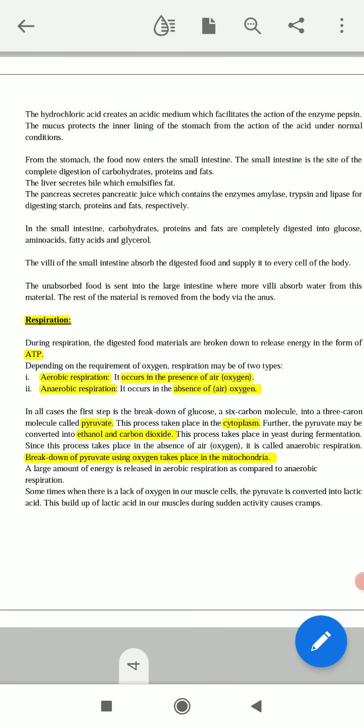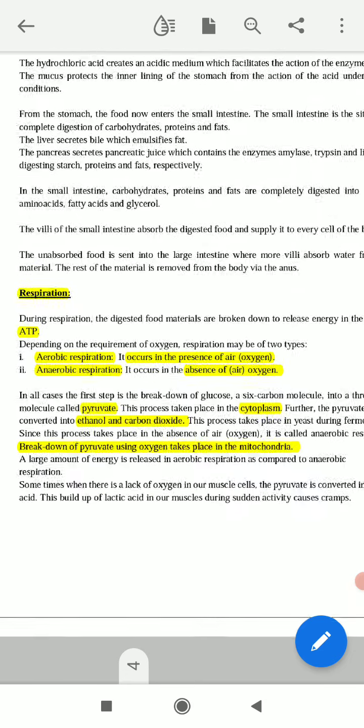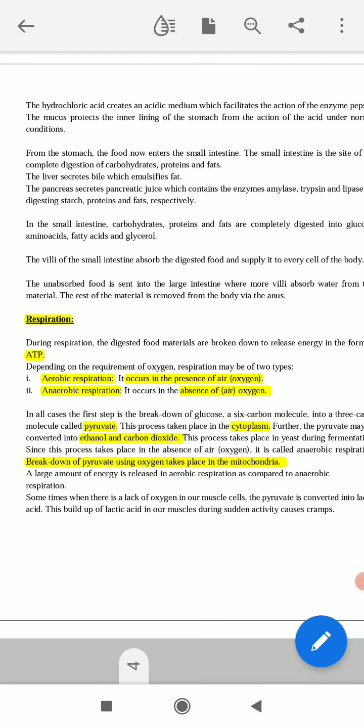Here it is written that the breakdown of pyruvate uses oxygen, because we all know that aerobic respiration takes place with the help of oxygen. So the breakdown of pyruvate using oxygen takes place in the mitochondria, and the mitochondria is also called the powerhouse of the cell. I think all of you know that. Anaerobic respiration, which happens without oxygen, takes place in the cytoplasm. A large amount of energy is released in aerobic respiration as compared to anaerobic respiration.